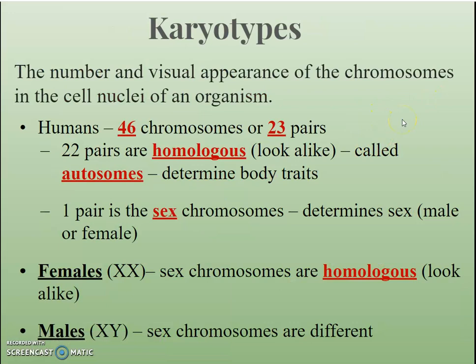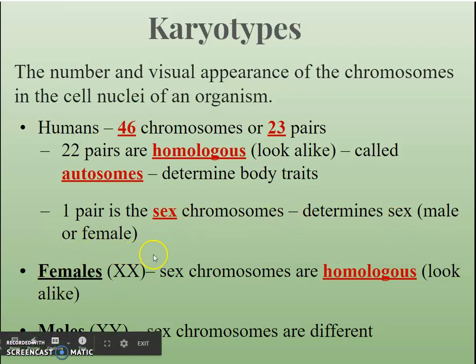So a karyotype is a visual appearance of chromosomes in the nuclei of an organism. We know that humans have 46 chromosomes, and those chromosomes are pairs from our parents. You get 23 from your mom and 23 from your dad, making a total of 46. 22 pairs of those chromosomes are what we call homologous. They look alike, and these are called autosomes, and these determine your body traits. So 22 out of those 23 are homologous. The last pair is the sex chromosomes, and this is what determines the sex of an individual, whether you're male or female.